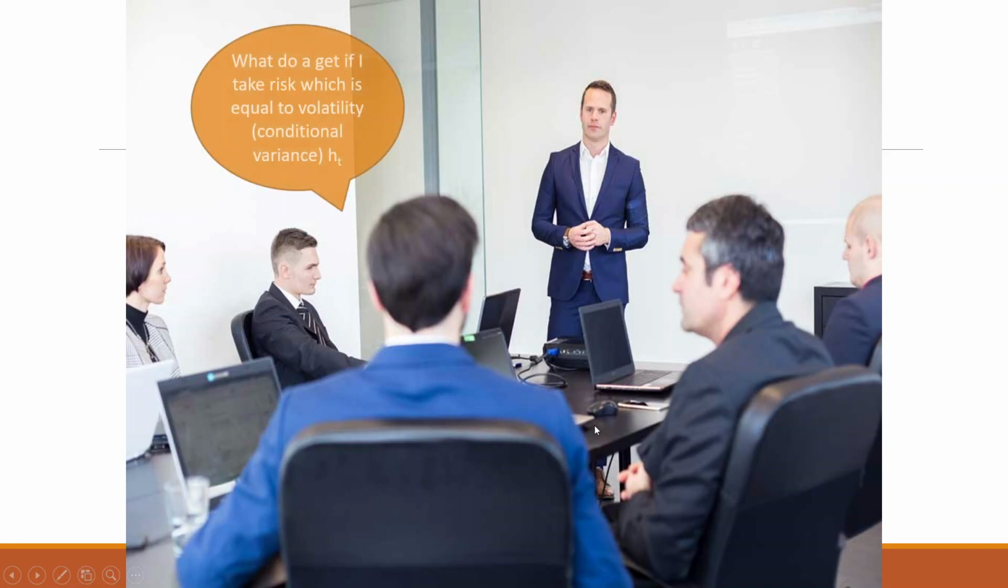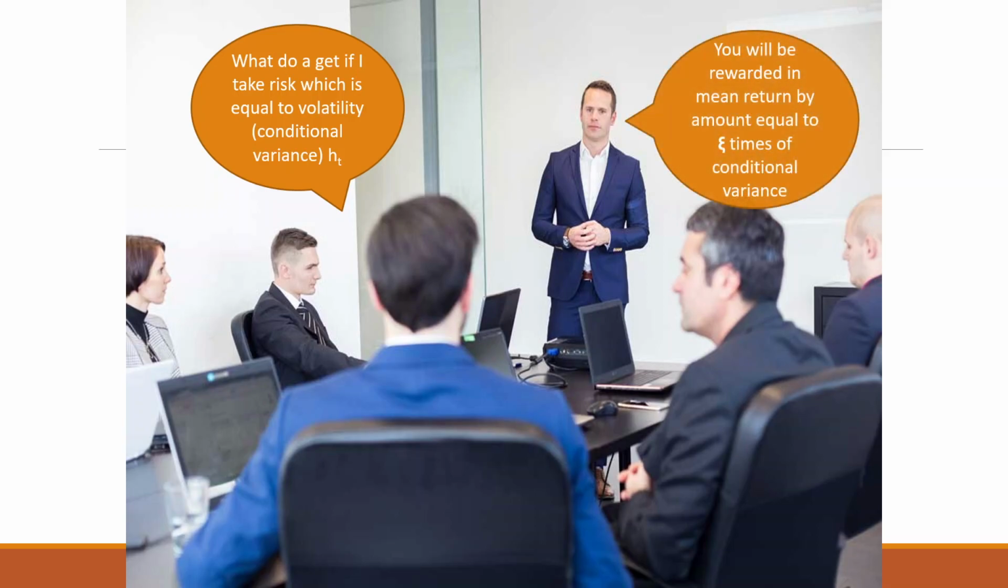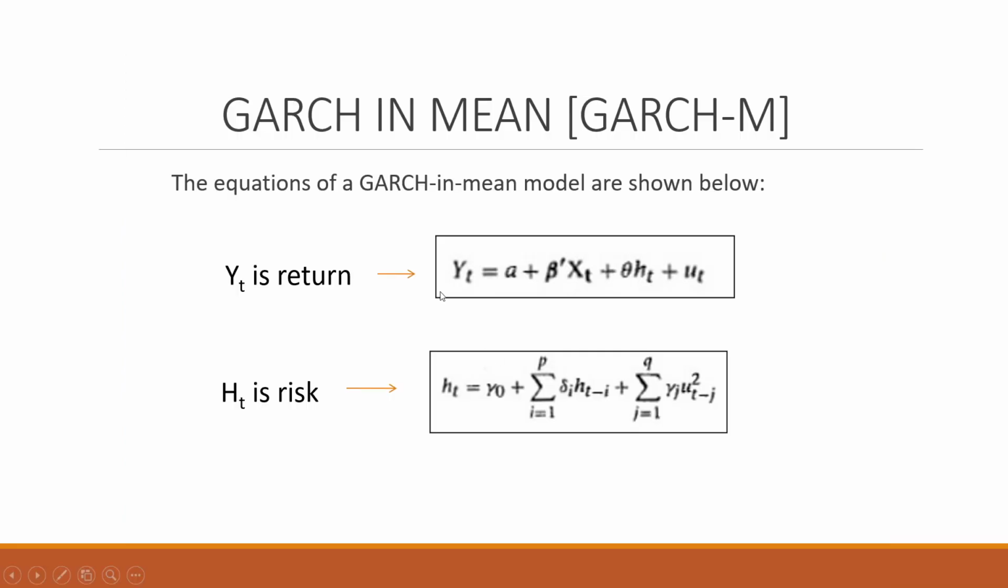So there is a question from the investor. What do I get if I take risk which is equal to the volatility, more the volatility, ht? So the answer is you will be rewarded in mean return by the amount equal to xi times the conditional variance. Now, what is the change in the equation? We will have to see. The equations of the GARCH-in-mean model are shown as yt is written. So the new term which has been introduced is theta ht. Ht is the risk which the investor is taking. So we are saying that the return will be theta times ht. This is the only change which has happened in the equation.